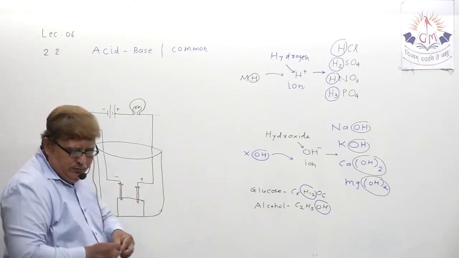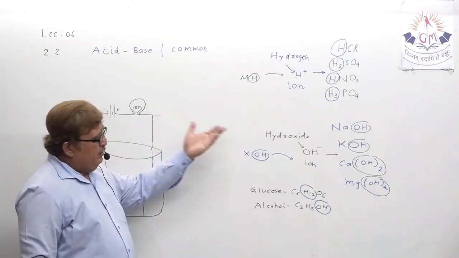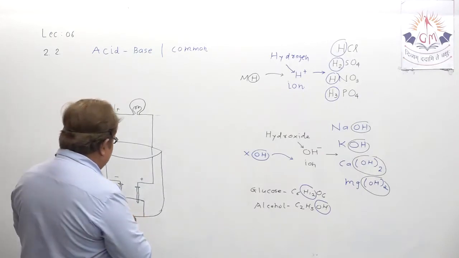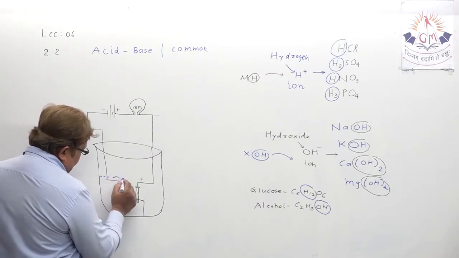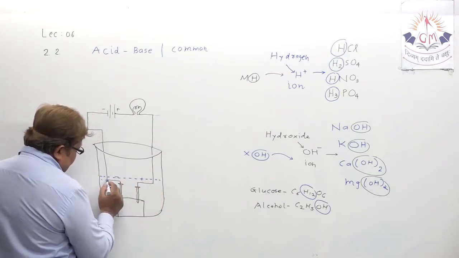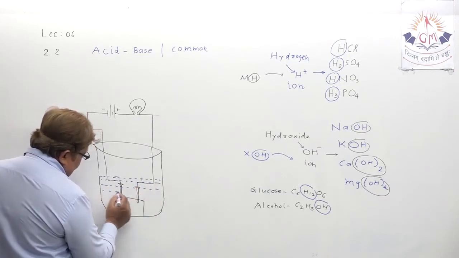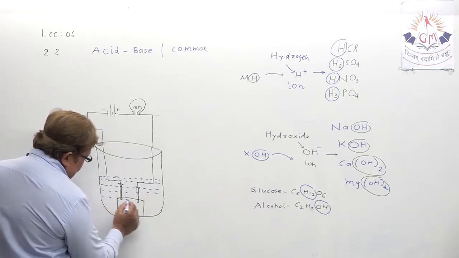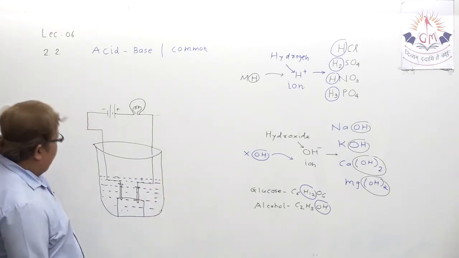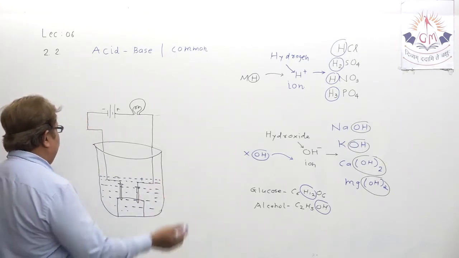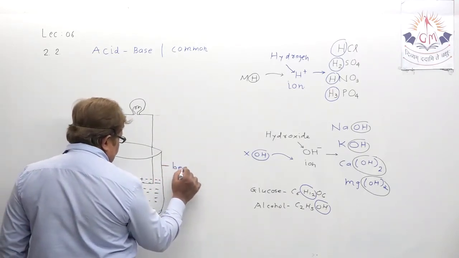And here, my dear student, in the beaker we have to take either dilute hydrochloric acid or dilute NaOH, that is sodium hydroxide, so that the electrodes we have generated here are immersed in it. These are the electrodes. Now this is the experiment. If you want to label what we have taken: one beaker is taken.